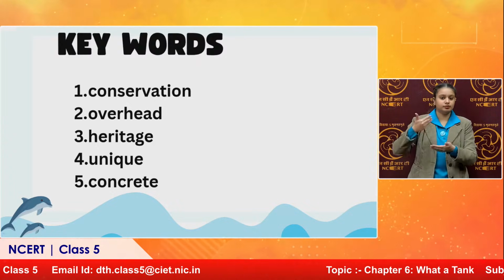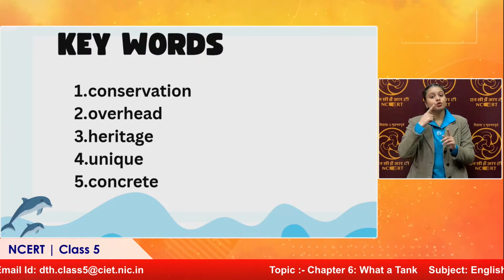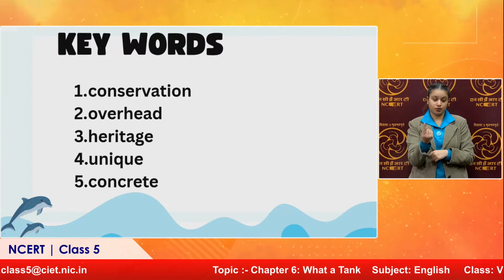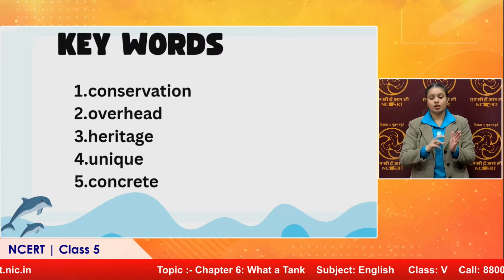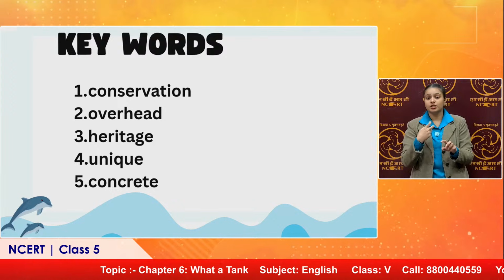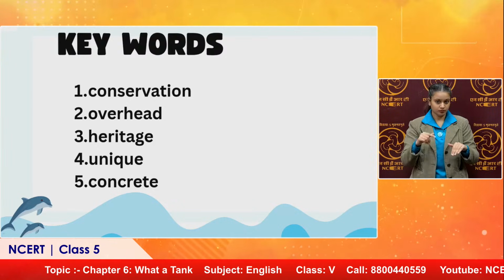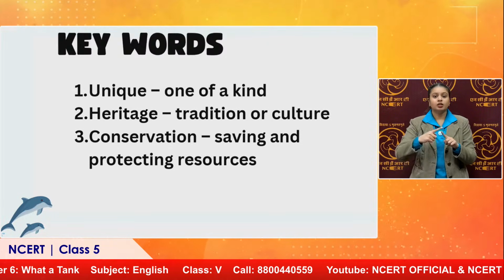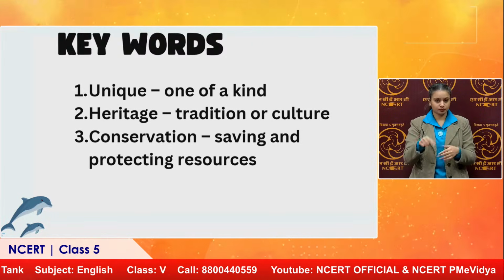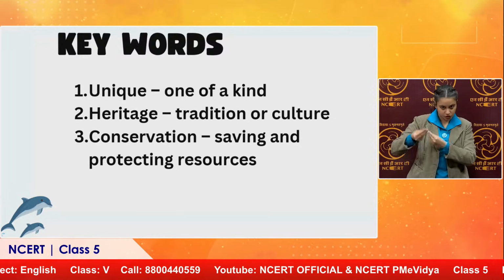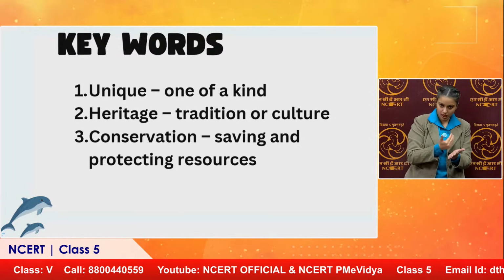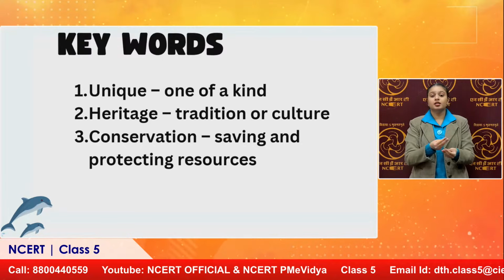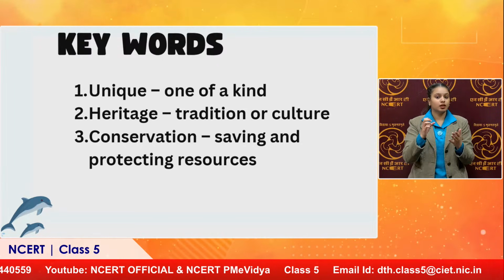Unique means something special, exclusive. Concrete means something solid, the material we use. So unique is one of a kind, heritage is tradition or culture, and conservation is saving and protecting our resources, because here we are talking about the conservation of water.